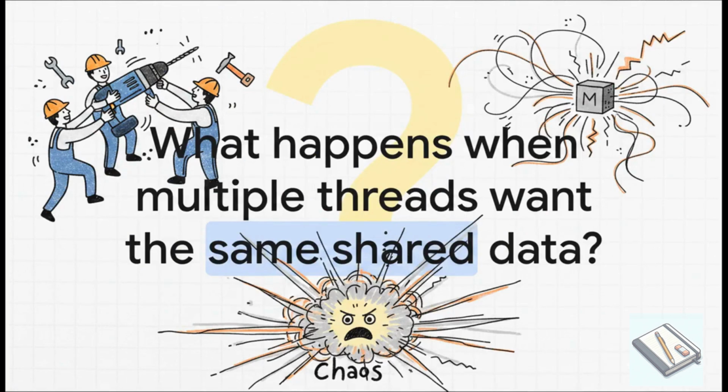But here's where it gets messy. What happens when all those workers need to use the one power drill on the site? In the world of programming, what happens when all of your threads try to read and write to the exact same variable at the exact same time? Well, you get chaos. Total, unpredictable chaos.